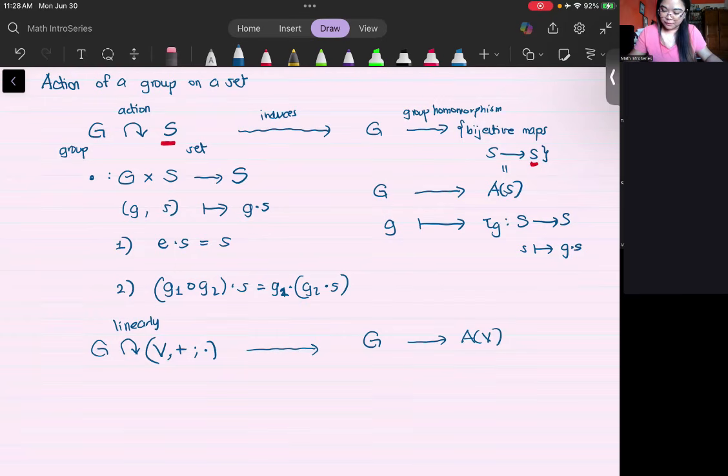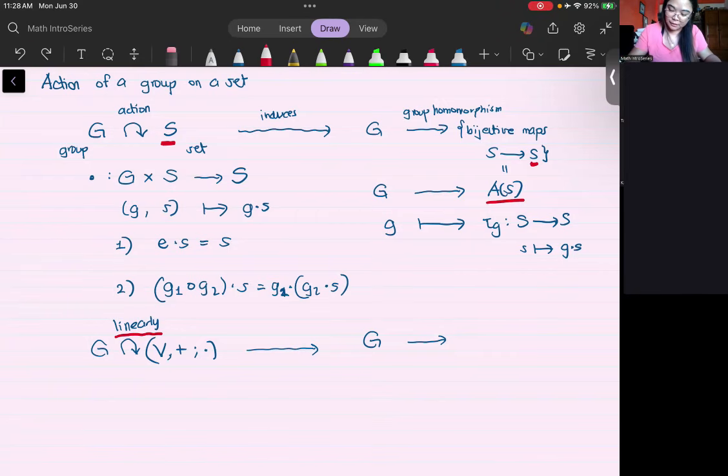The same set here, A of S, A of V, because you now have the set V. Since this action is linear, this is important, what you will get on the right-hand side is not just simply bijective maps, but actually also linear. So let me delete that, because that's not what we want.